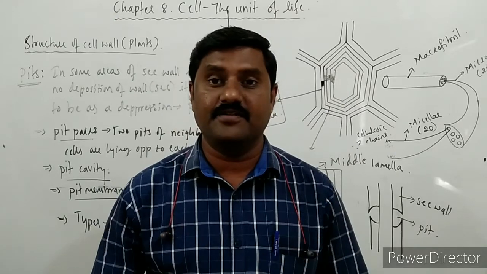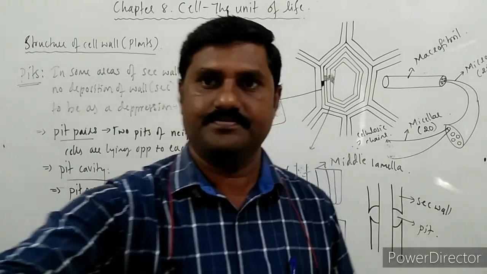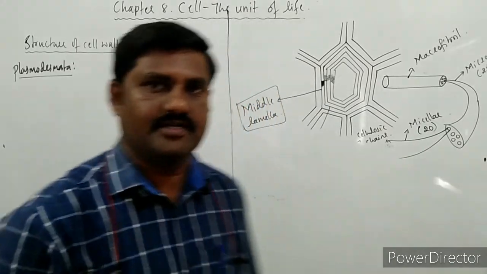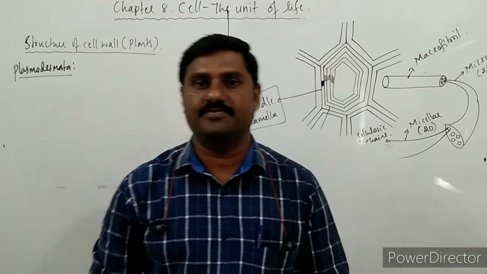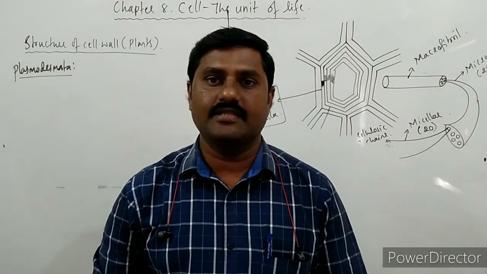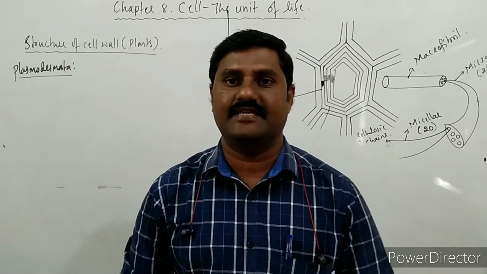After this, the next concept is plasmodesmata. What are these plasmodesmata? Let us see. Plasmodesmata are nothing but the cytoplasmic connections between two adjacent cells.